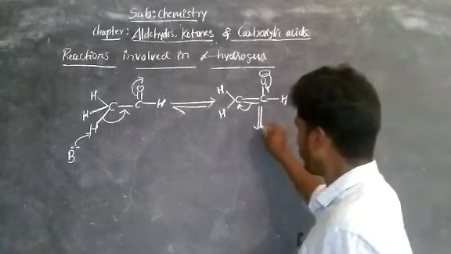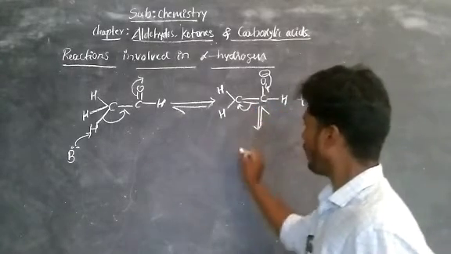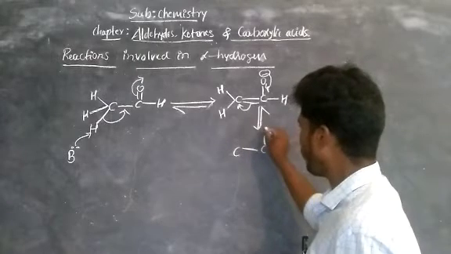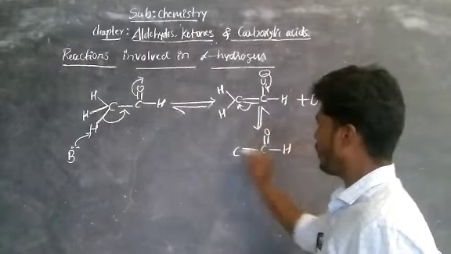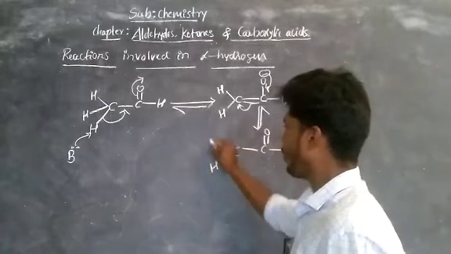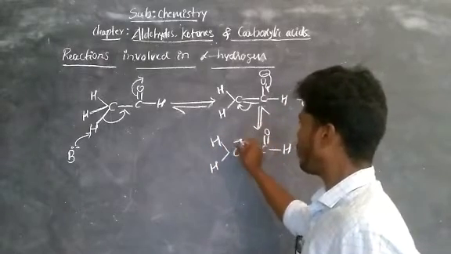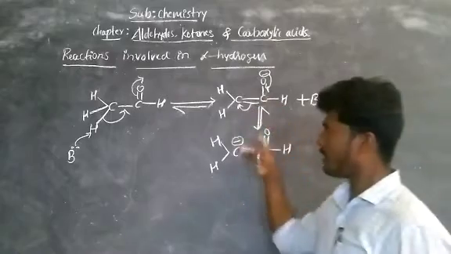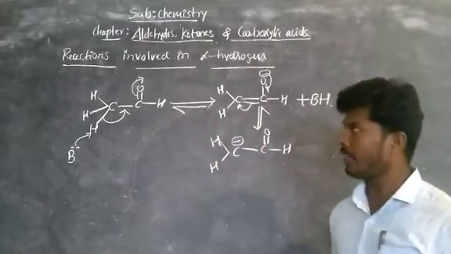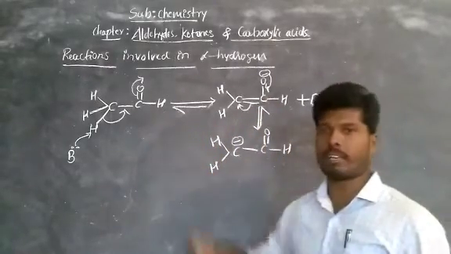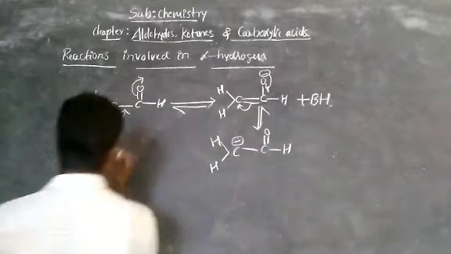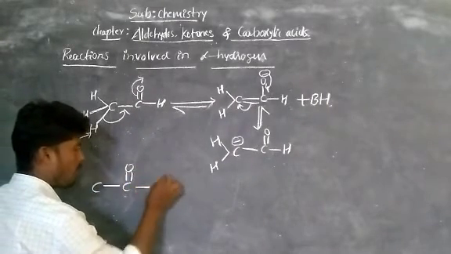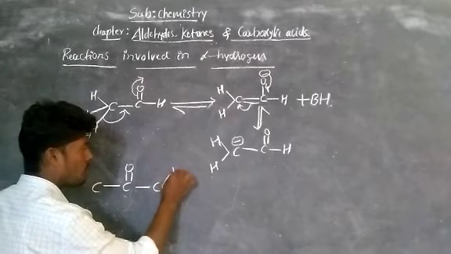After resonating these electrons, you get C bond C double bond O bond H, with hydrogens, and then the lone pair of electrons on carbon. See, like that, a negative charge. So these are the resonance structures of this carbonyl compound, that is the aldehyde, acetaldehyde. Similarly, if you take a ketone, that is CH3, C double bond O, CH3.